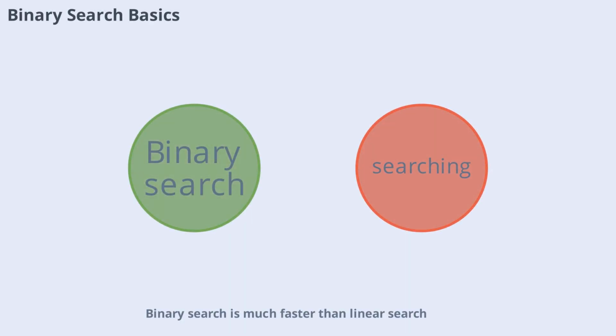Binary search is much faster than linear search, but it only works on sorted lists. It starts by comparing the target value to the middle element. If the target is smaller, it searches the left half; if larger, the right half. This process repeats until the target is found or the list is exhausted. Binary search has a time complexity of O(log n), making it highly efficient for large, sorted datasets.